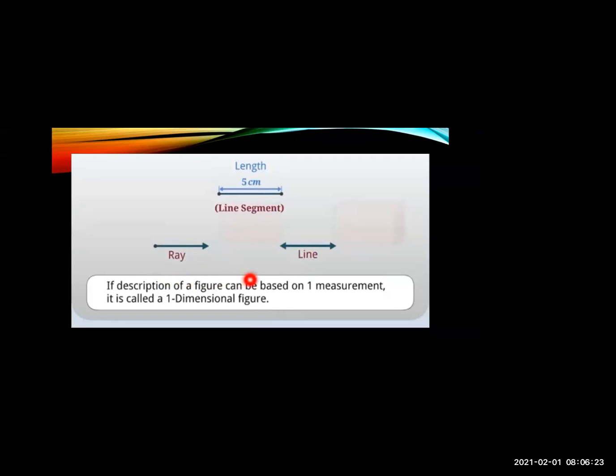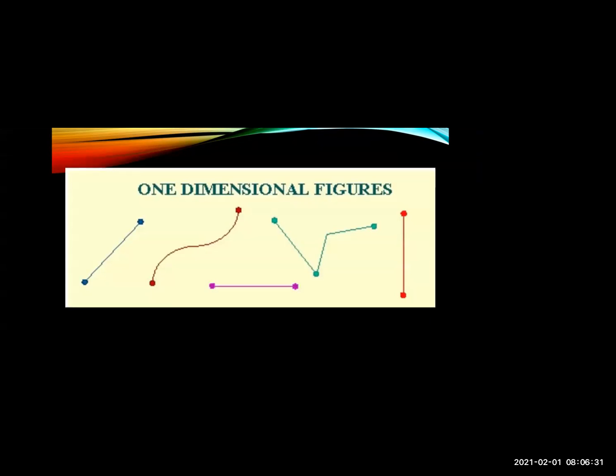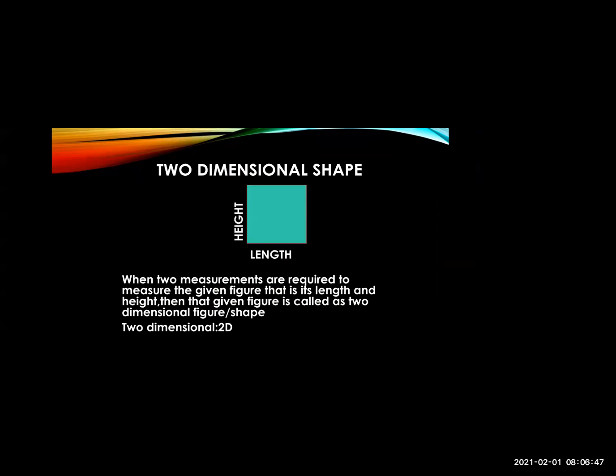If the description of a figure can be based on one measurement, it is called one dimensional. See, this is a segment, various types of segments, a curved one. All these are one dimensional figures, where you measure only one dimension.